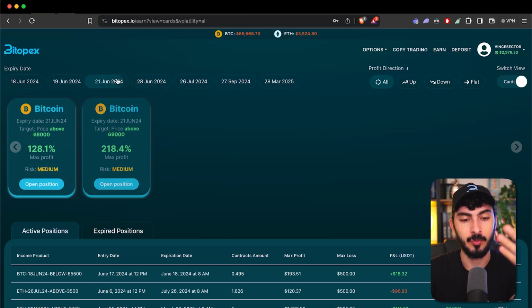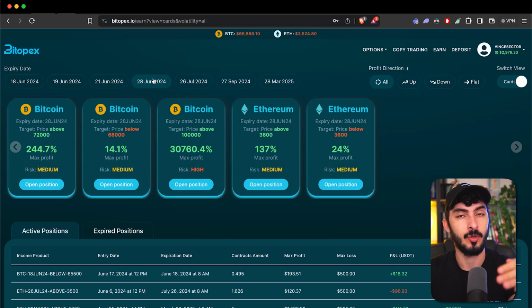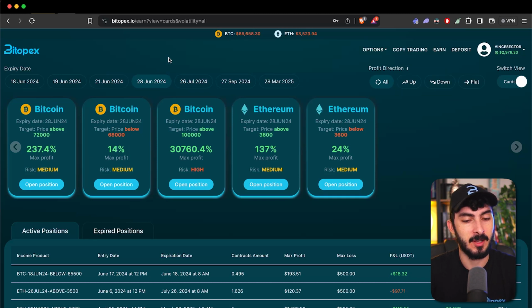but you can go, for example, to June 21st, which is a few days ahead. And this one gives you a little bit more margin. You can go a month out, you can go 2 months, maybe even more out of the current day that you are trading. This way it gets even better for you because you have a lot more margin. If you choose something that has a maximum profit which is lower, so we're talking about 10%, 15% against someone that is paying 200%, you know that the lower the profit, the lower the risk as well, and vice versa. The higher the profit, the higher the risk. So you have to take in consideration that.